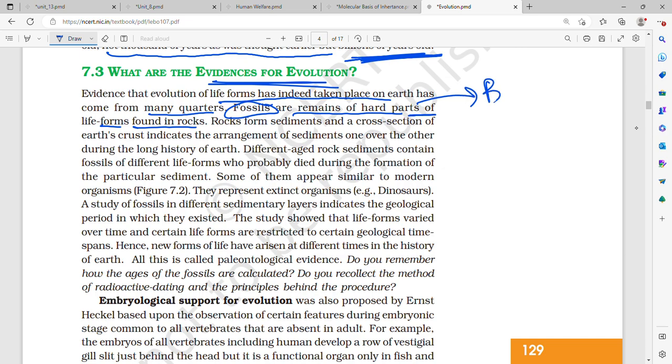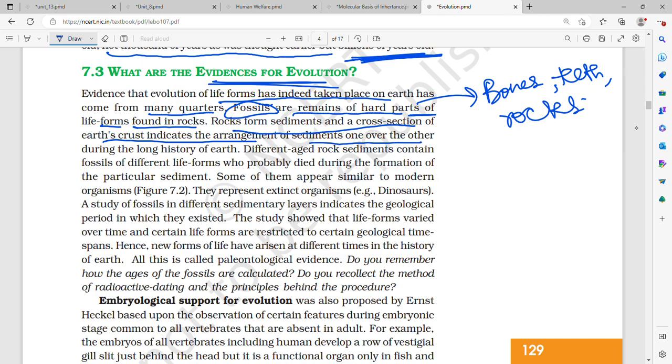Hard parts can be bones, teeth, and so on. They are found in rocks. Rocks form sediments, and a cross section of Earth's crust indicates the arrangement of sediments one over the other.